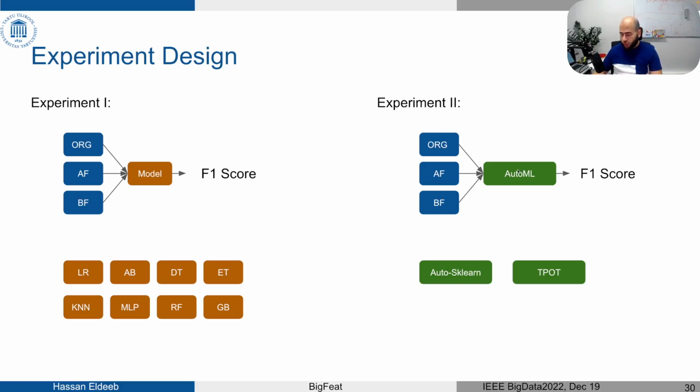We wanted to study if we can still improve the performance of a pipeline that is selected and optimized for the input data set, with hyperparameters tuned in a systematic way. So we used the AutoML frameworks Auto-sklearn and TPOT, with the same 3 configurations: original features, features engineered using AutoFeat, and features engineered using our tool BigFeat. We again record the F1 score for all of them.